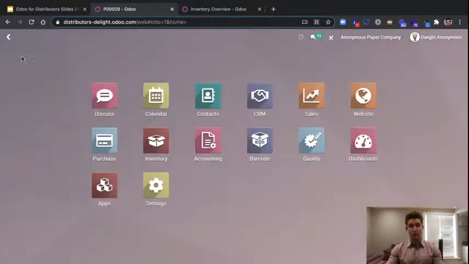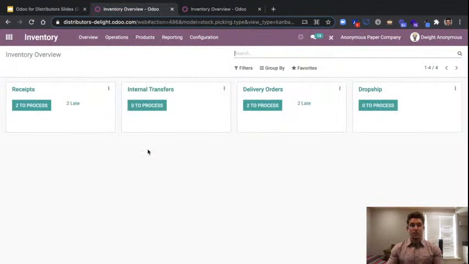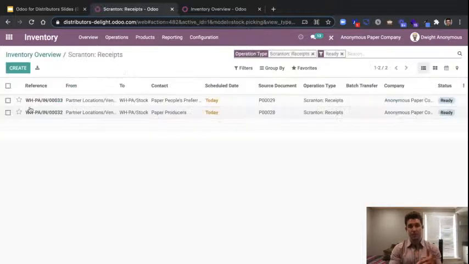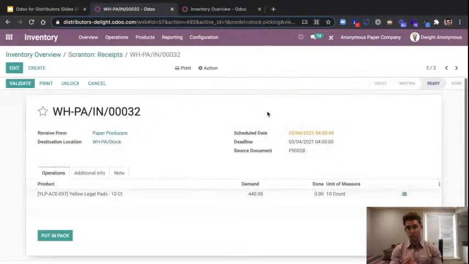So now we've kind of talked about the sales side of things. We've talked about the procurement side of things. Let's take a look at the inventory side of things. The 2 delivery orders have been automatically created by our sales orders. We've got the 2 receipts automatically created by the POs. So I can come in here and I can begin to process these. Let's go ahead and start with receipt number 32. We can see it's linked to that purchase order 28 we just cut. And we can see here that Odoo again is making that conversion on the units of measure.